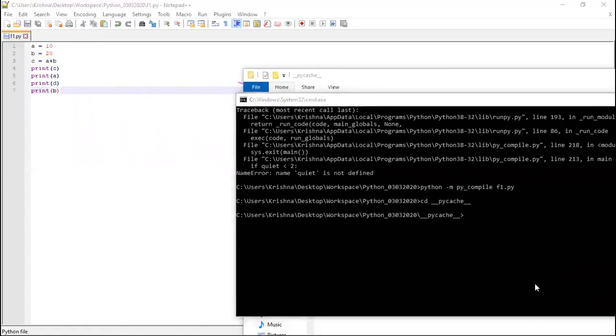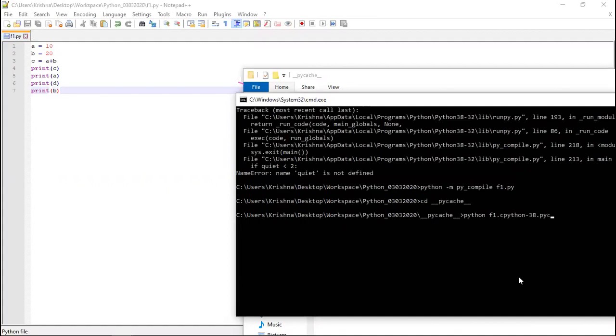Okay, so now you have to write Python. How are you running that bytecode? Python, then the compiled file name, f1.cpython-38.pyc. Okay, so this is the compiled file. We are running the bytecode.